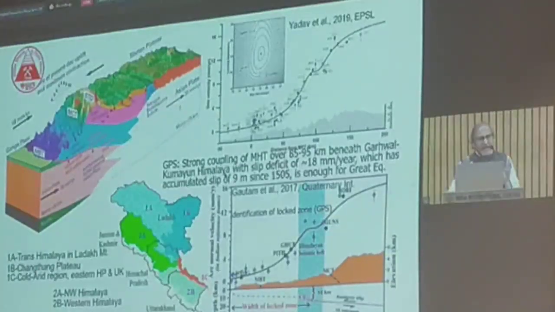And we have calculated this much locked zone is associated with 18 millimeter per year slip deficit, or maybe convergence rate, and that can cause an accumulated slip of 9 meter, which is enough for the generation of a great earthquake. But we do not know how much of that energy will be released and when. So that is the main concern. If the entire accumulated energy is released, then the Kumaon Garhwal Himalayan region has the potential for generating a major earthquake or great earthquake in that region.